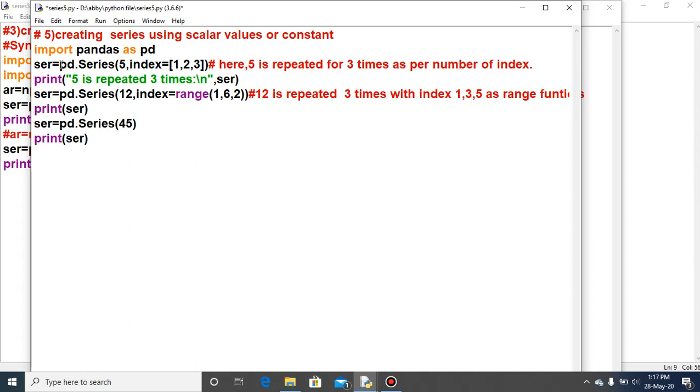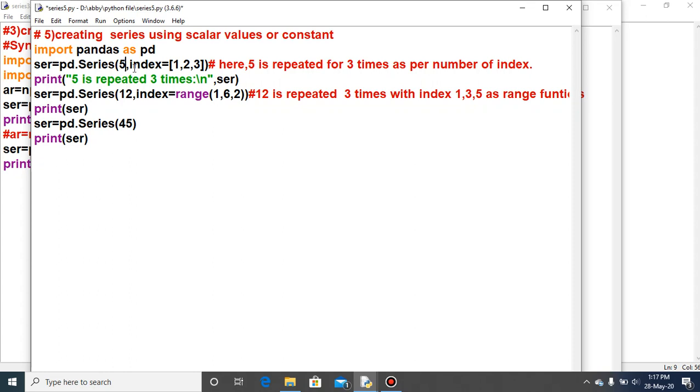One series is created with pd.Series(5, index=[1, 2, 3]). 5 is what? The constant value or the scalar value, comma, index equal to 1, 2, 3. By default the index will be coming as 0, 1, 2, 3, 4, 5, 6, 7, 8. But here a single value I have given. Then why is this 1, 2, 3 provided here as an index?